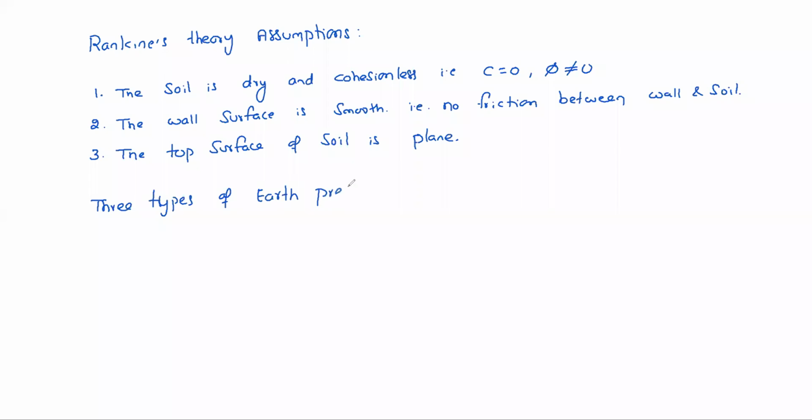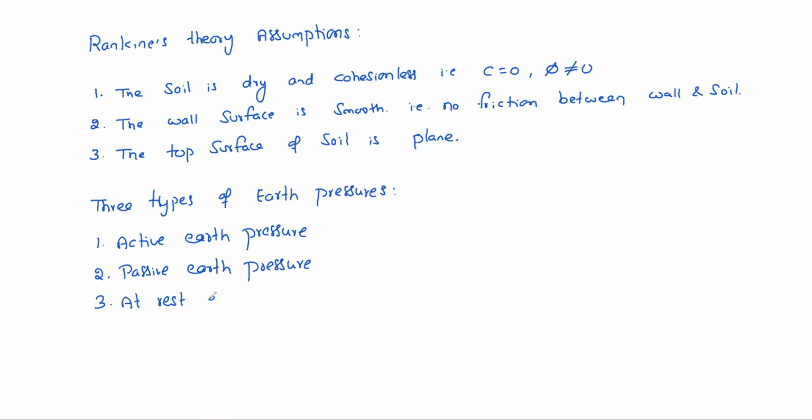Number 1 is active earth pressure, number 2 is passive earth pressure, number 3 is at rest earth pressure.